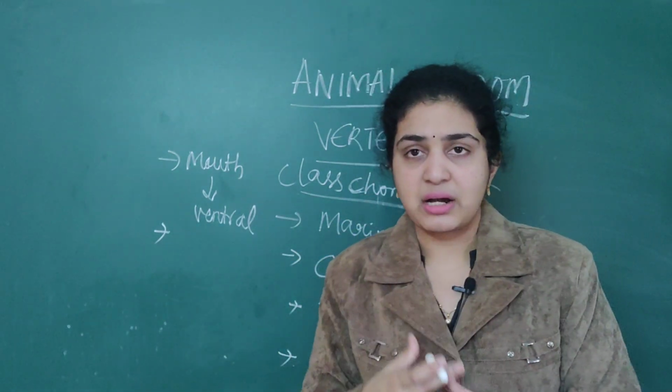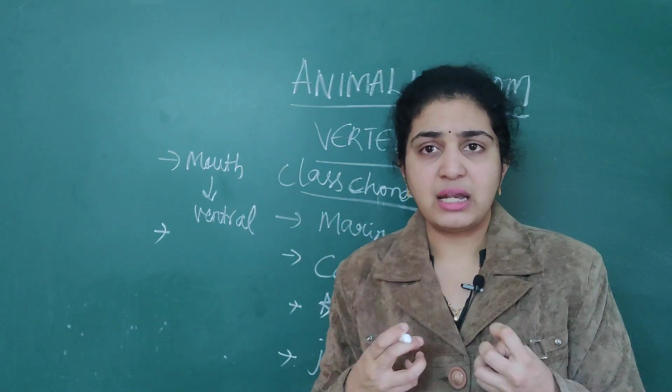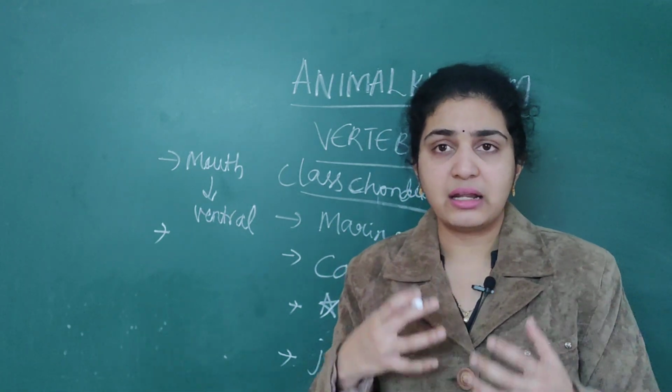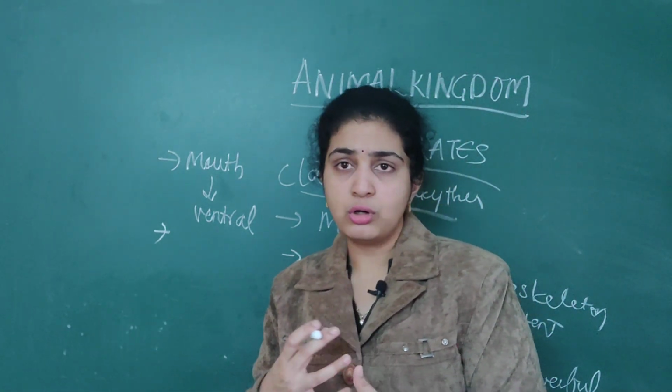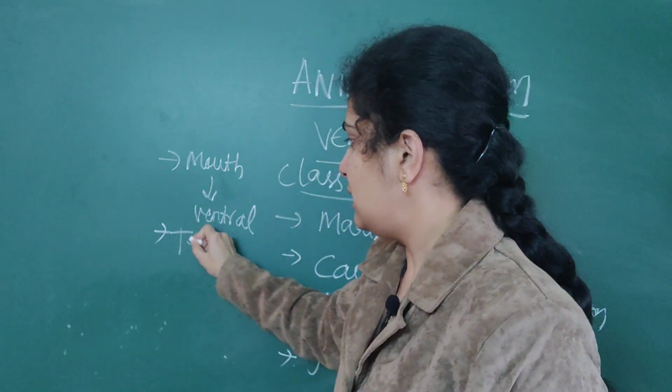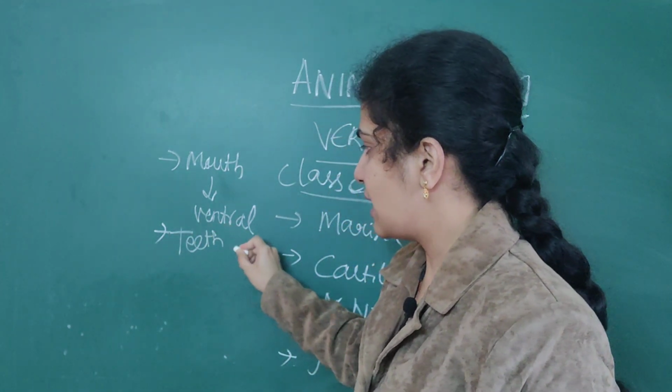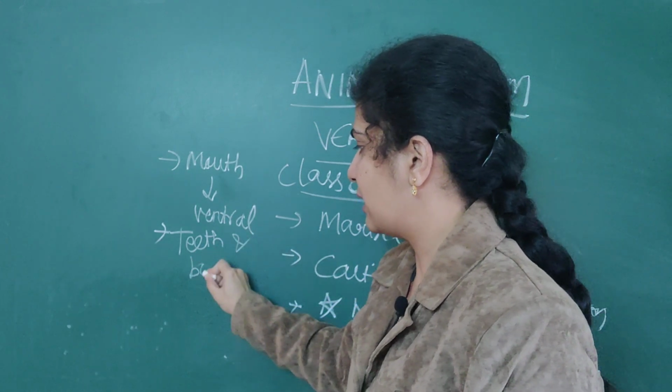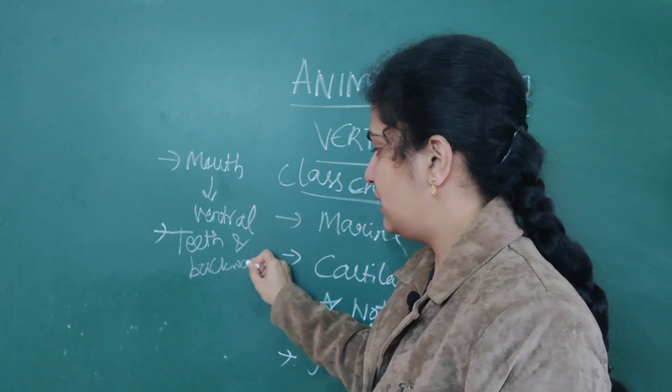Then teeth are present. Here teeth are very backwardly directed and they are very sharp. So teeth are present and they are backwardly directed.